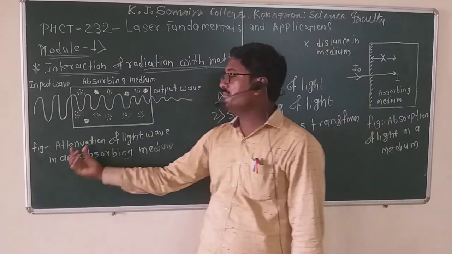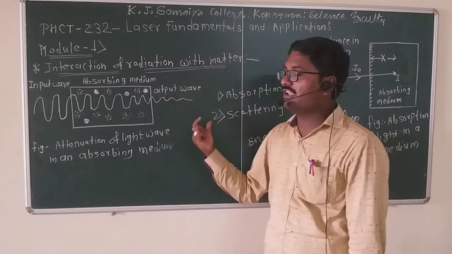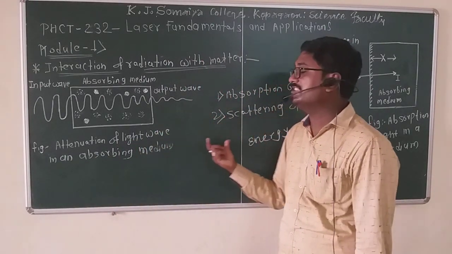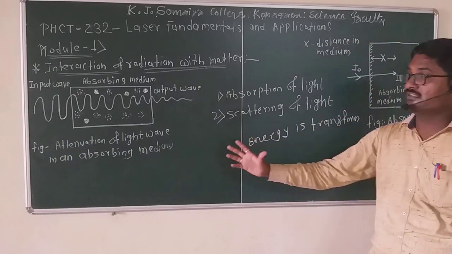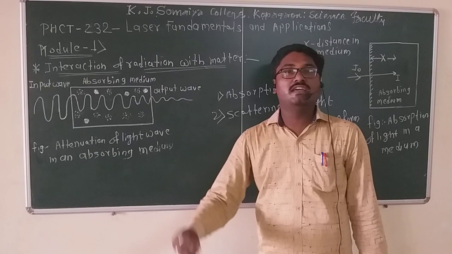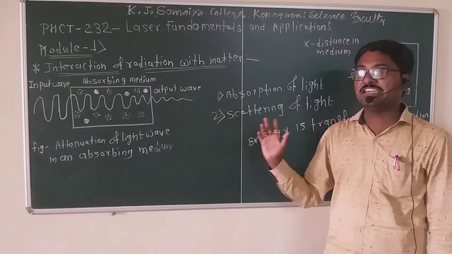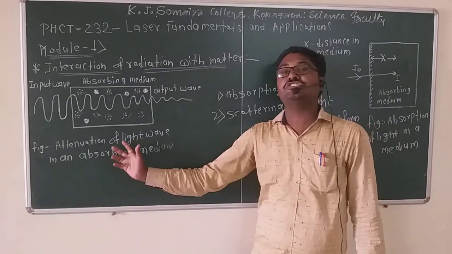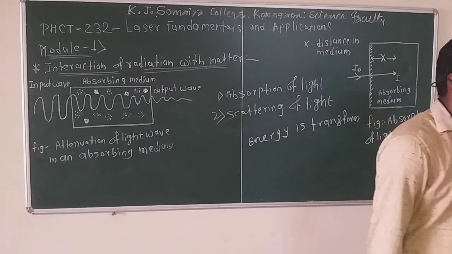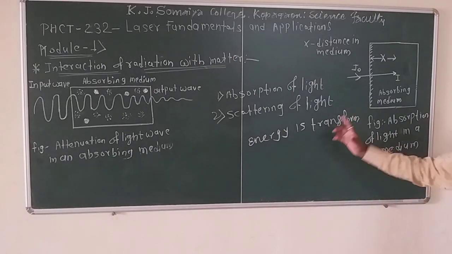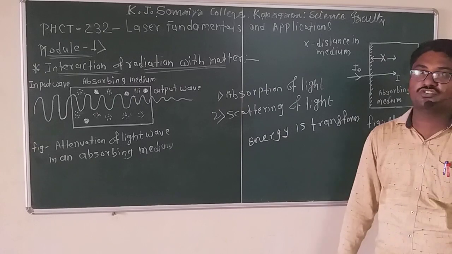Then what is meant by attenuation? Attenuation is the reduction of light intensity with increasing length of propagation in the medium. It is also simply called absorption of light.